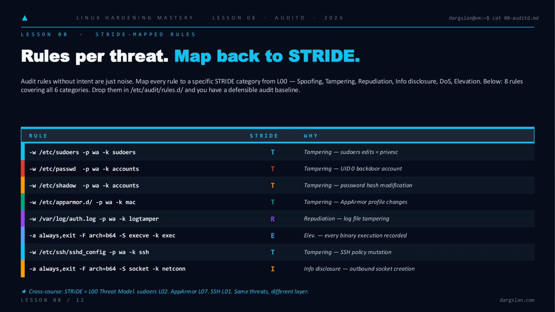Sudoers from Lesson 2, AppArmor from 7, SSH from 1. Same threats, different layer, now with forensic evidence.